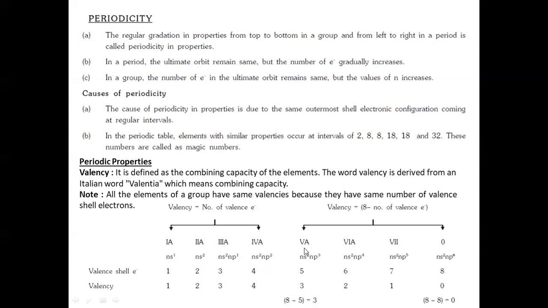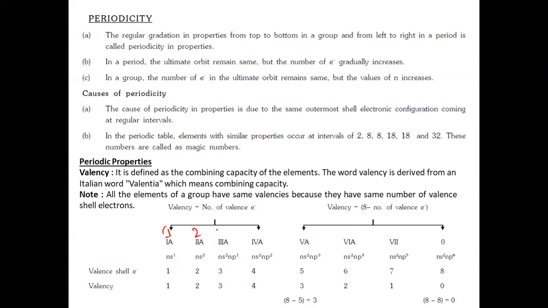Then comes group 12 to group 18. So if you consider those groups, from 15th to 18th, I will write it here. This is in the long form periodic table.